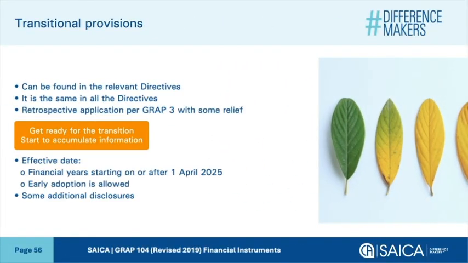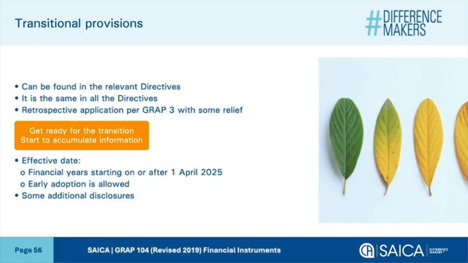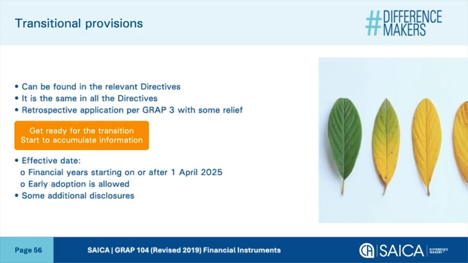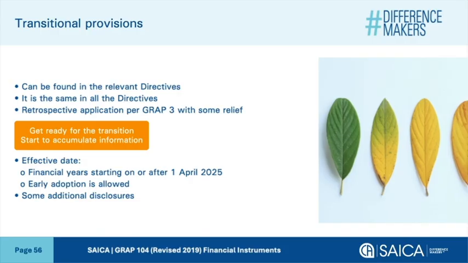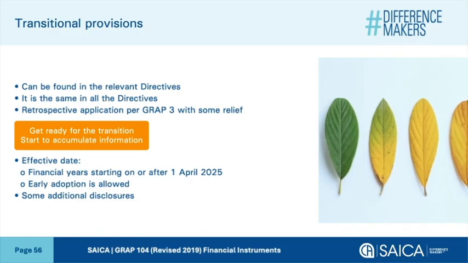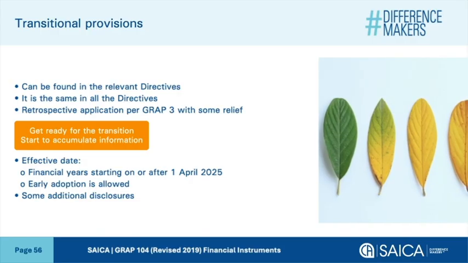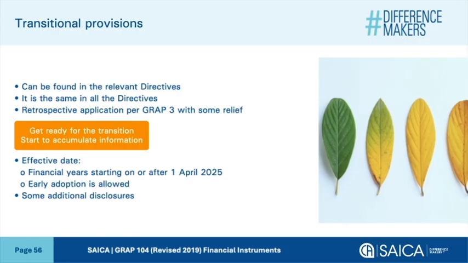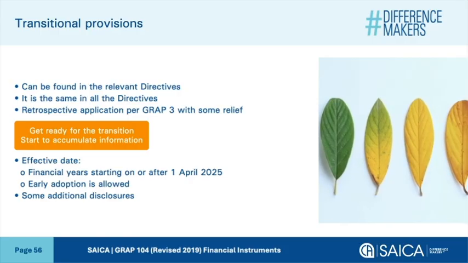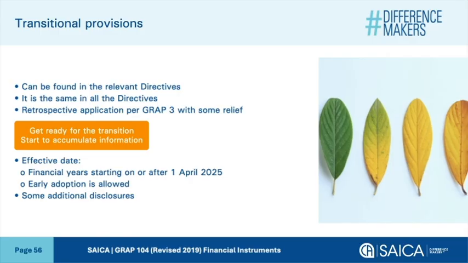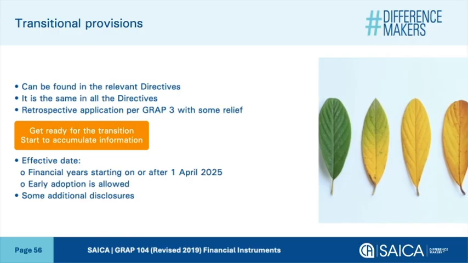In the transitional provisions that can be applied by an entity, each entity must consider the relevant directives depending on the type of entity. It is the same in all the directives. There is a retrospective application in terms of GRAP 3 with some relief. Start accumulating information to meet this requirement.